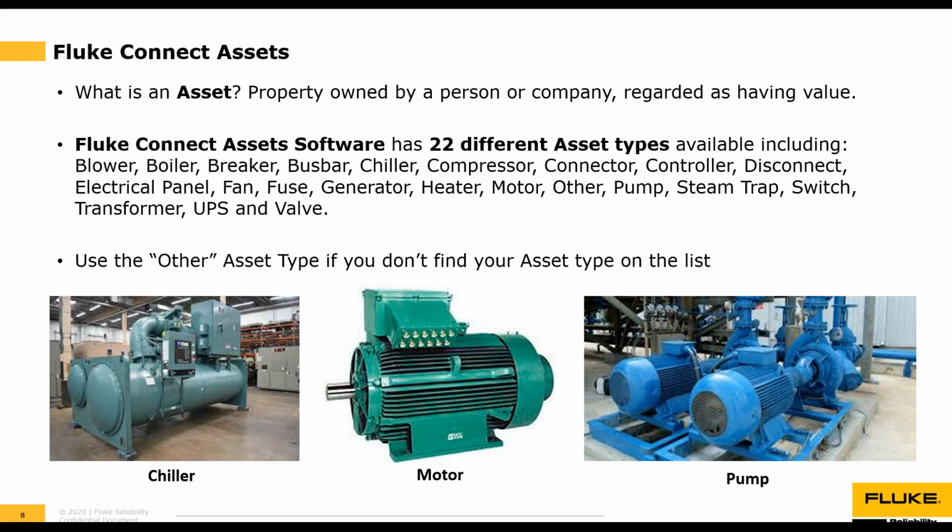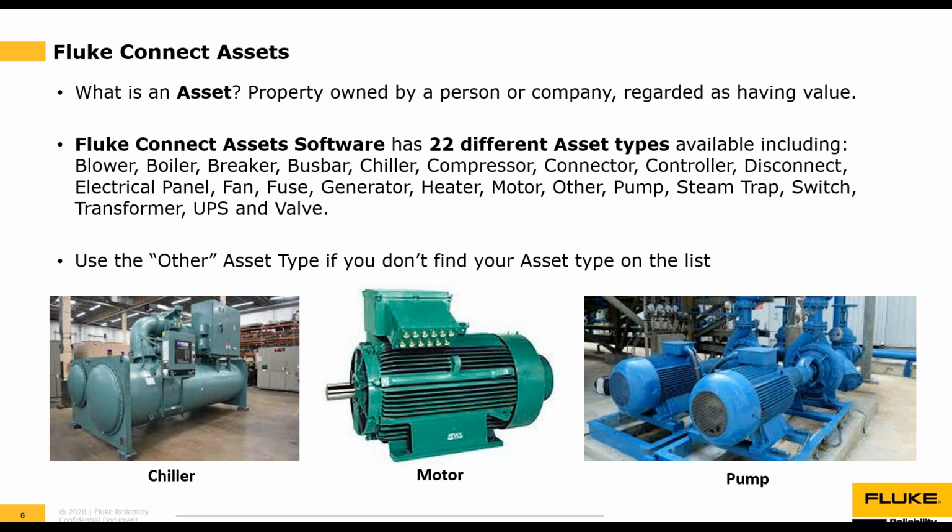Fluke Connect Assets software has 22 different asset types available, including blower, boiler, breaker, busbar, chiller, compressor, connector, controller, disconnect, electrical panel, fan, fuse, generator, heater, motor, other, pump, steam trap, switch, transformer, UPS, and valve.